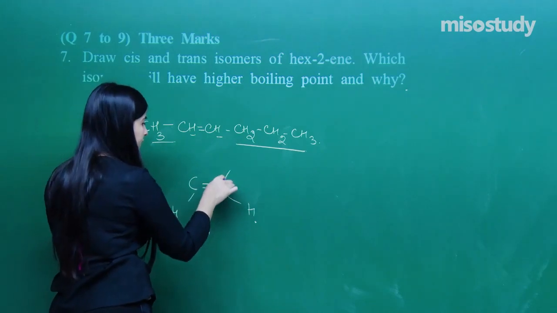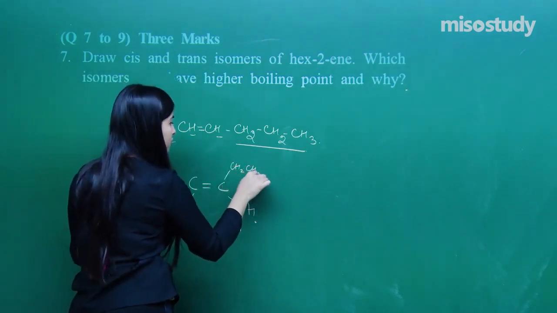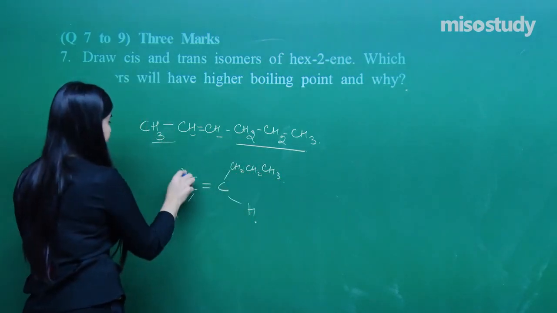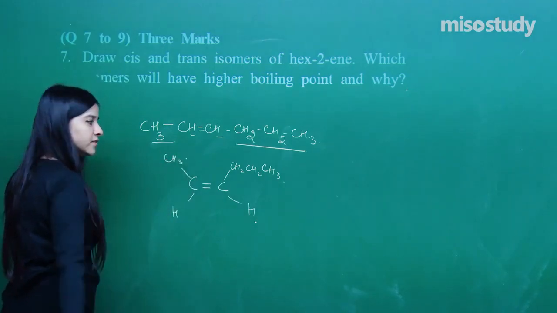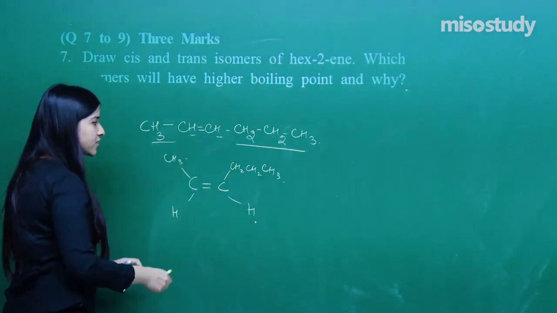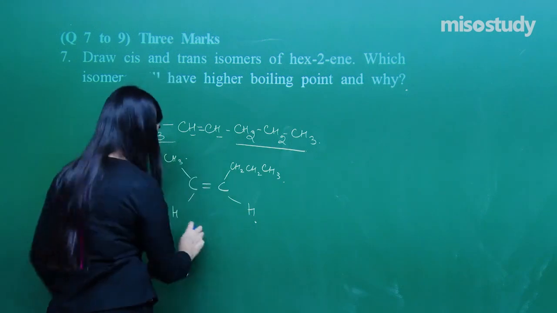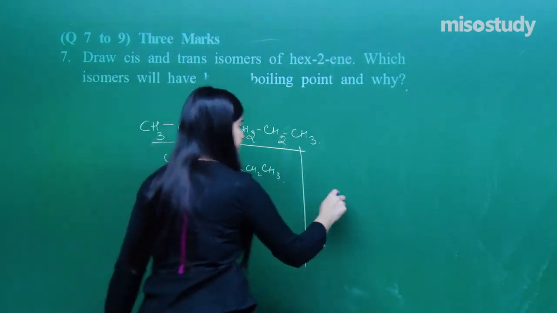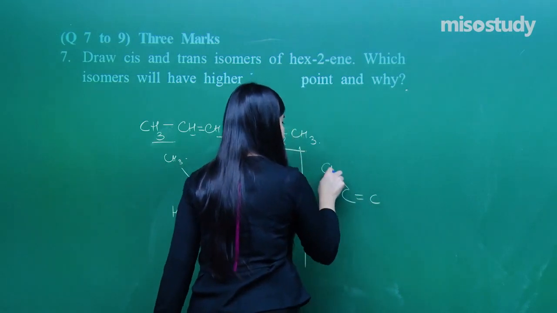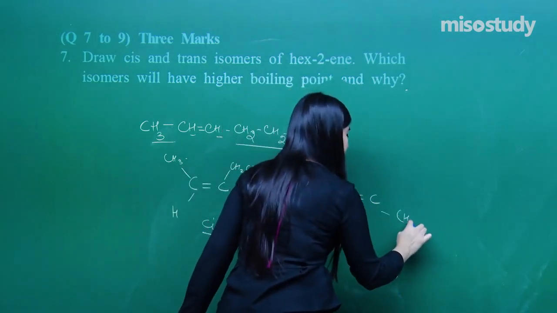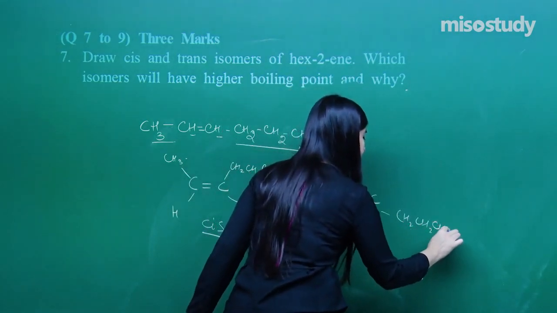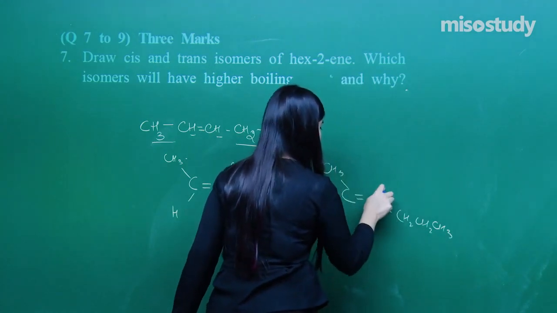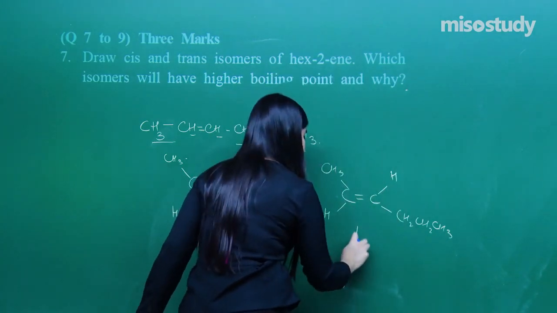So, propyl and methyl, CH2, CH2, CH3, CH3. Fine. What kind of a configuration is this? So, heavier groups are on the similar side. This is cis. If I talk about trans, so I am putting the heavier groups on opposite sides, and that is trans.